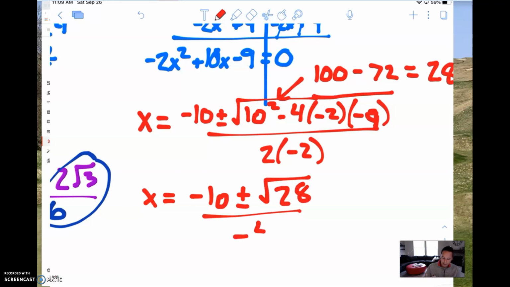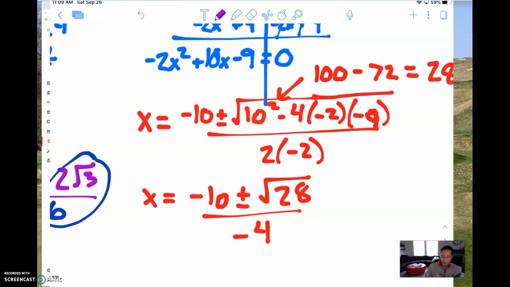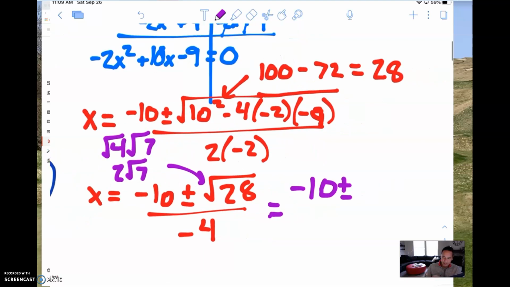over a negative 4. Now once again, we can take that 28 and we can simplify that by pulling out a perfect square. So a perfect square that's in there is again a 4. You can think of that as square root of 4 times the square root of 7. And the square root of 4 just simplifies to be a 2. So we get 2 root 7. So let's rewrite that. So negative 10 plus or minus 2 root 7 over negative 4.